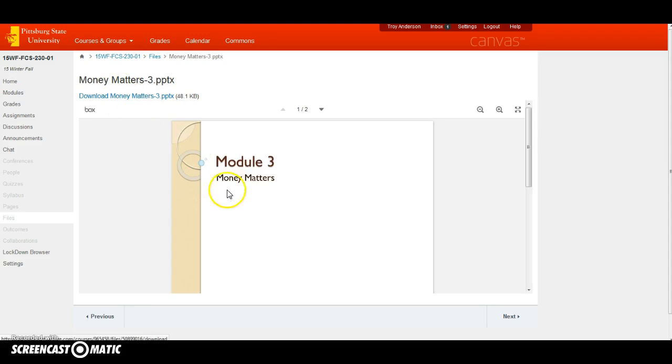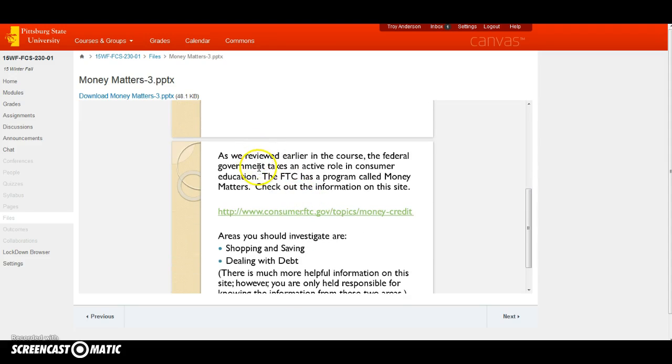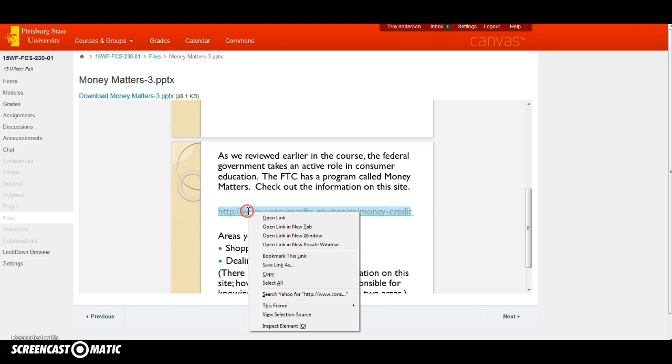Alright, if you're still having trouble accessing this as it is, just click the download Money Matters and it will pop up as a PowerPoint by itself. As you can see, there are only 2 slides. We're trying to keep it short, but here's what you're really going to do. As we focus on module 3 from Money Matters, we've talked specifically about the Federal Trade Commission and what their role was, but I want you to look specifically at the FTC as a program that they've put in place called Money Matters. I'm going to ask you to either click on this link or highlight it. Once this link opens up, I'm opening a new tab, that way I don't lose this page.